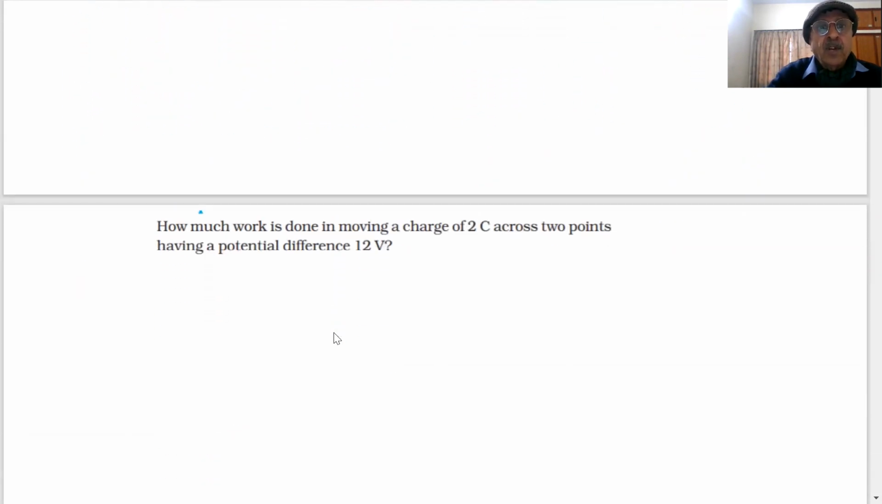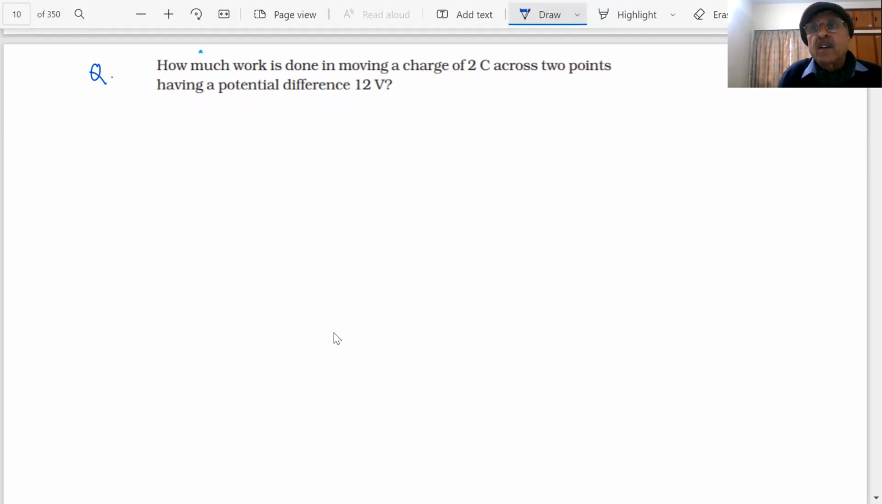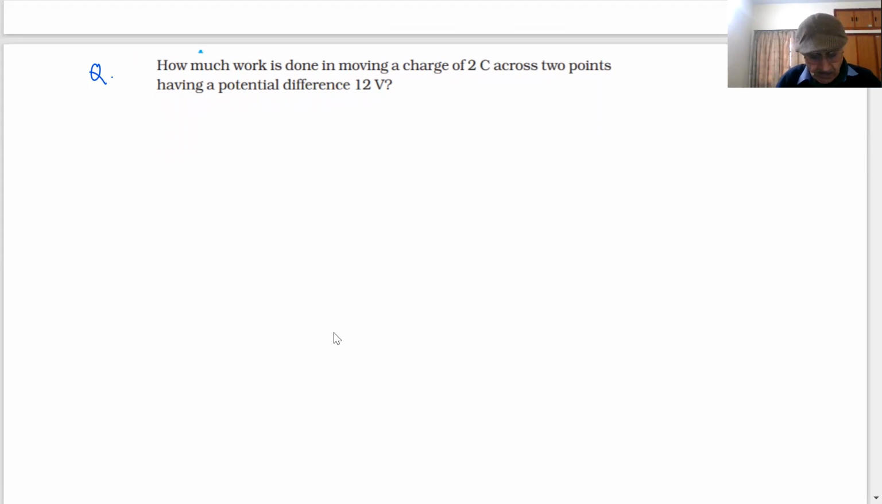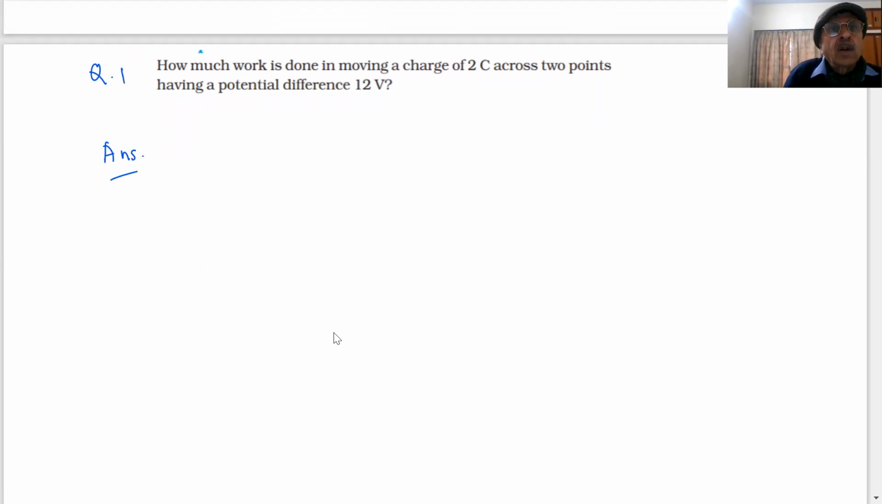Yes, sir. Okay. Here is a top question coming on the screen. This question was given in the paper also. How much work is done in moving a charge of 2 coulombs across 2 points having a potential difference of 12 volts? You have 1 minute to answer the question. What is the answer coming?